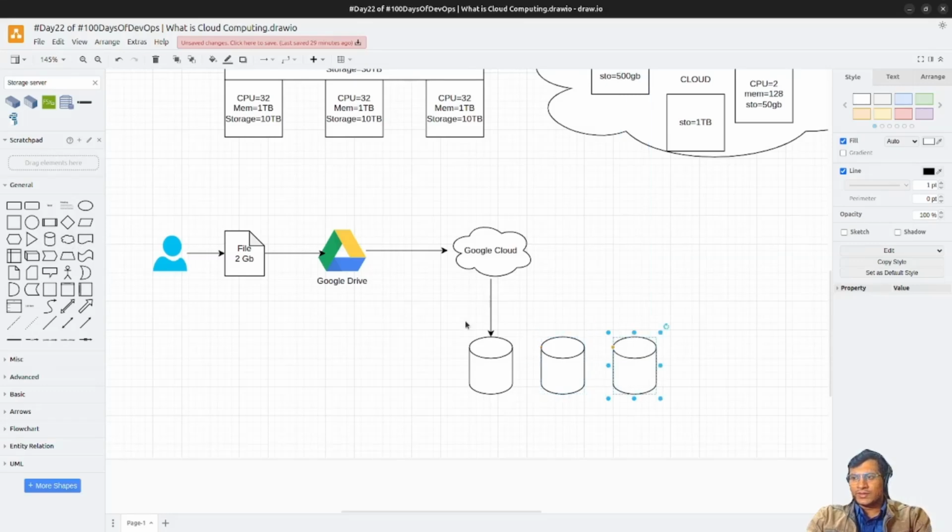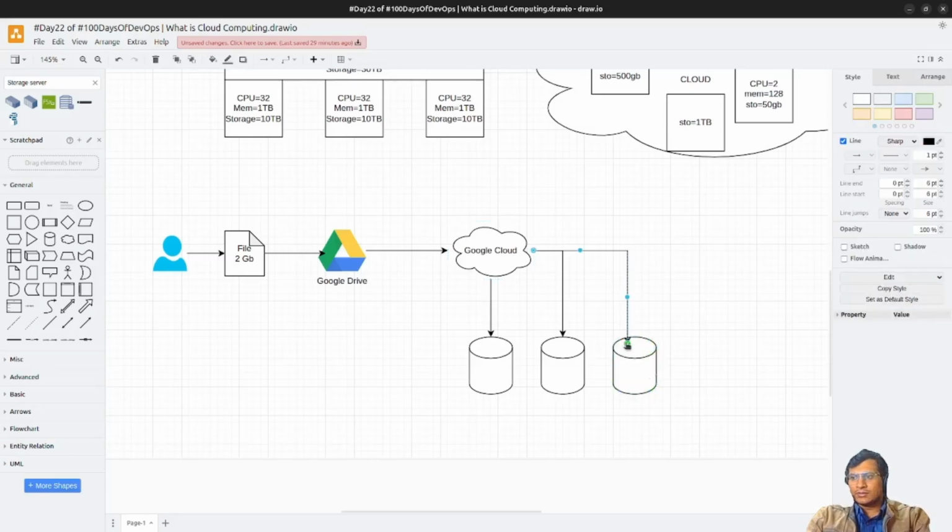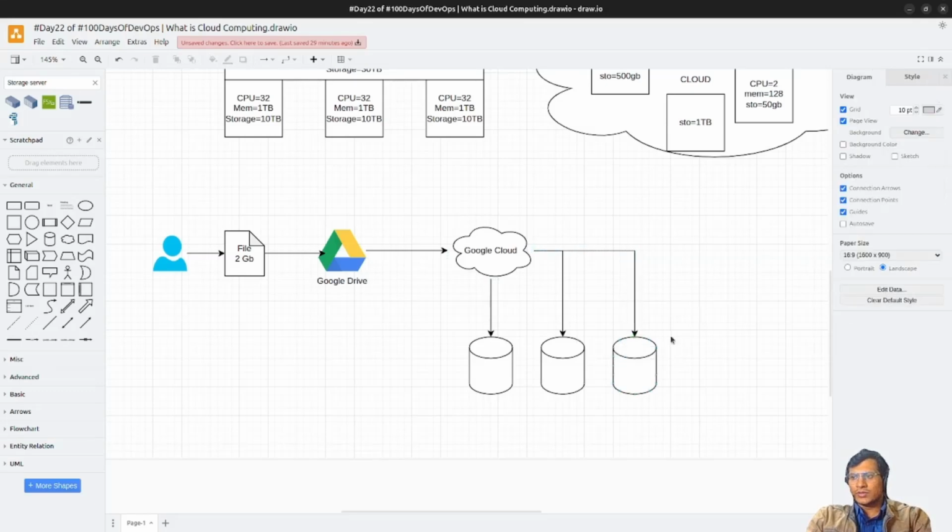So why is this multiple storage required? This particular file is stored in at least 2 or 3 locations at the same time. As per your backup policy, it is stored in two locations minimum. Why so? This is called redundancy. So the cloud is reliable because it provides you the guarantee that your data wouldn't be lost.